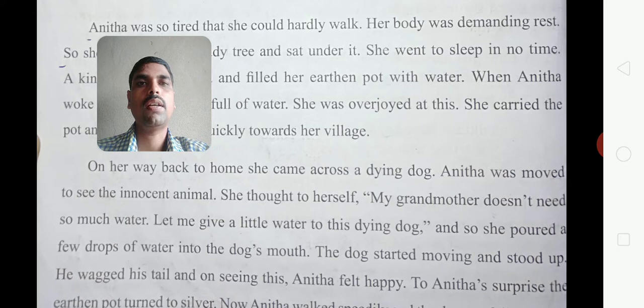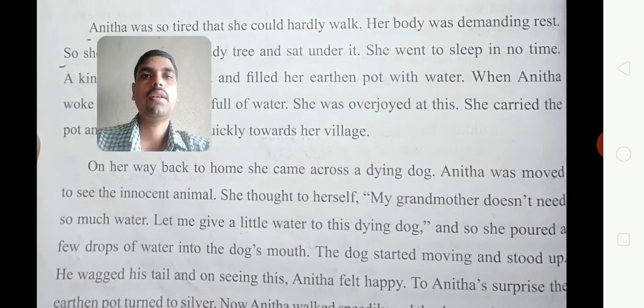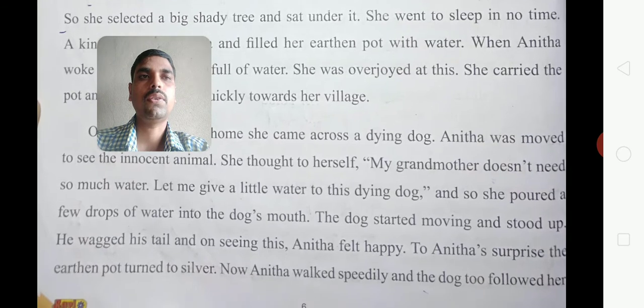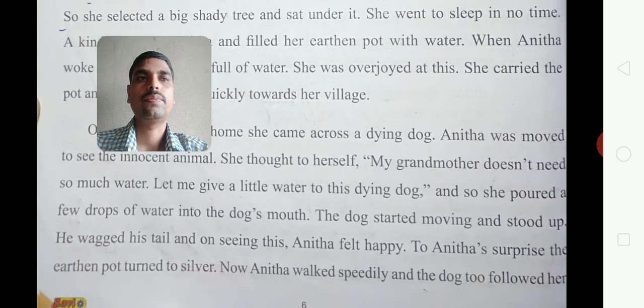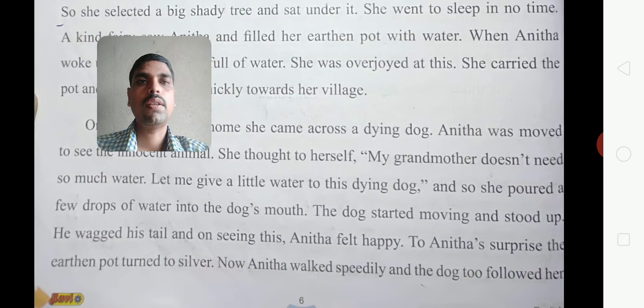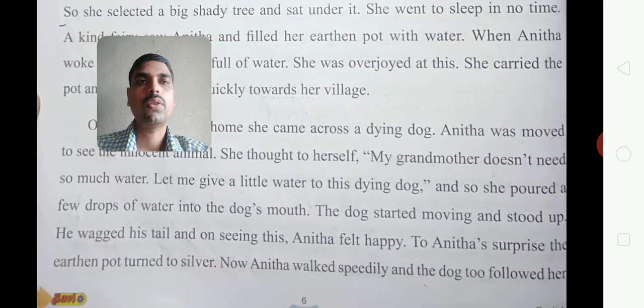She thought that the pot was full of water, and her grandmother doesn't drink this much water. Let me give a few drops of water to this dying dog. It will be very helpful to it. And so she took water from that earthen pot and poured a few drops into the dying dog's mouth.